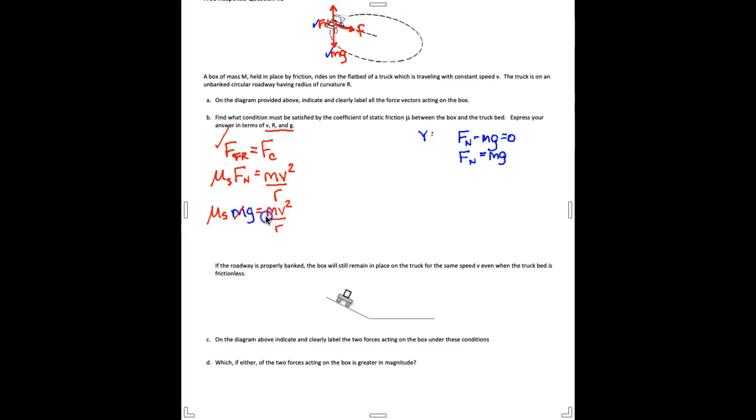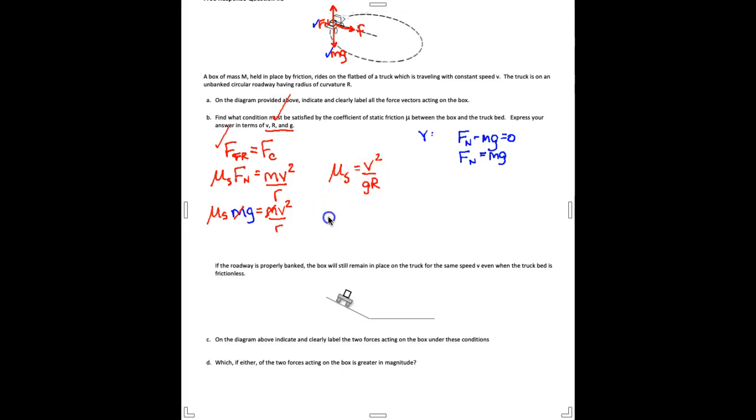We can see that the masses are going to drop out of this, so we don't need to know the mass of this thing. And I can solve this for mu static. It's going to be mu static is equal to v squared over g times r. I'm writing it as a capital R because that's what they had here. So that's my expression, and we can say that that is the minimum value of mu static. That's when it just supplies the value of v.